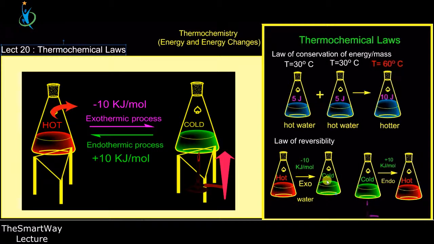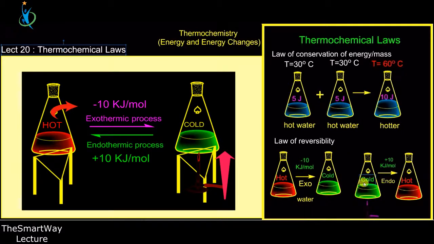It is possible to reverse a thermochemical reaction only if you obey the condition that for an exothermic reaction to be reversed, you have to add energy to the reactant in order to become the product again. So again, I'm saying that it is possible for us to reverse every thermochemical reaction. Every thermochemical reaction occurs as either exothermic or endothermic. Now this particular reaction that I've started with is an exothermic reaction, which occurs spontaneously by giving off this quantity of heat to the surrounding, from hot to cold.